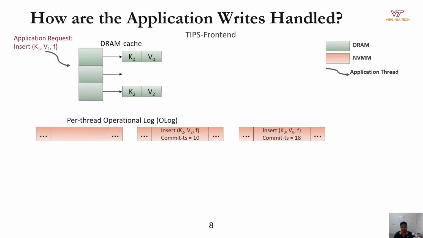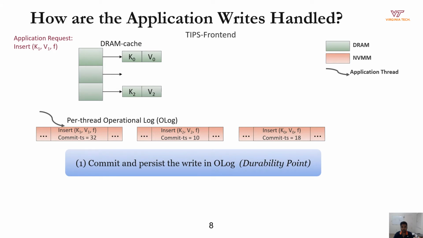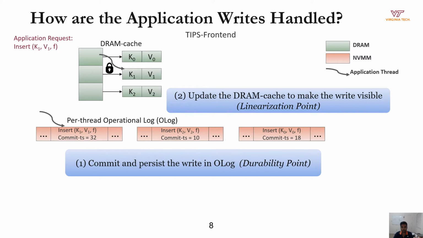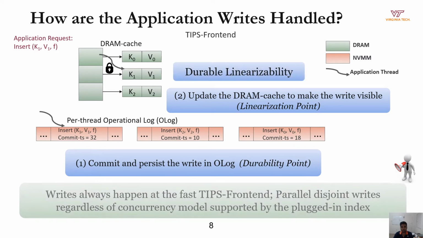Now let us see how an application write request is handled within the TIPS framework. Upon a write request, the writer first makes an operation durable by logging it in the per-thread olog. Then the writer adds the key-value pair in the DRAM cache to make the write visible to the readers. Overall, the write always happens on the front end, and more importantly, regardless of the concurrency model supported by the plugged-in index, TIPS supports concurrent writes with its DRAM cache.